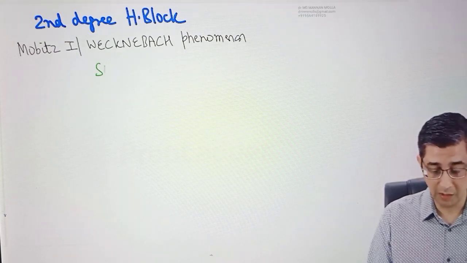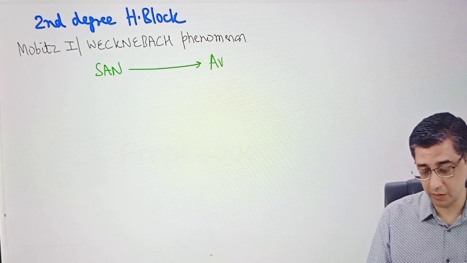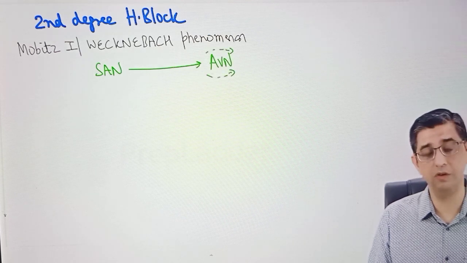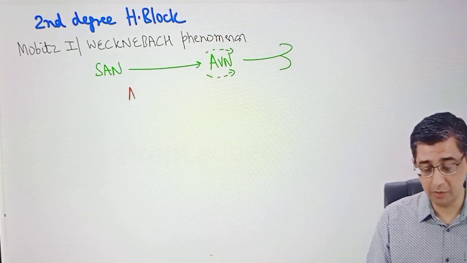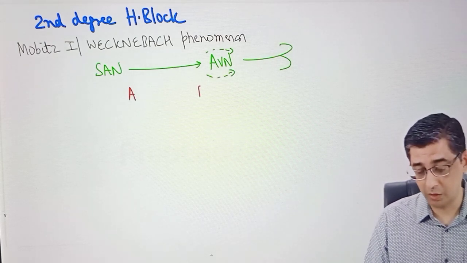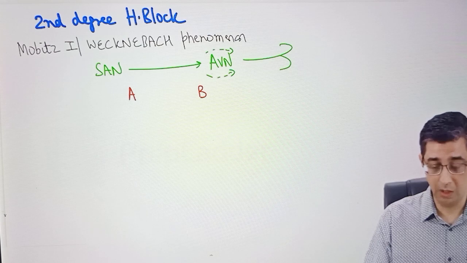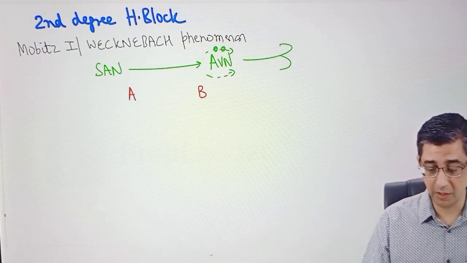So I have once again highlighted the SA node. It is going to conduct into the AV node, both sides of the AV node, the fast and slow pathway, will ultimately cause septal activation, bundle of His is going to get activated. In these patients, the problem is not in the SA node, the problem is not in the conduction pathway up to the AV node. Yeah, there is definitely a problem because AV node is conducting even slower than what it normally does.